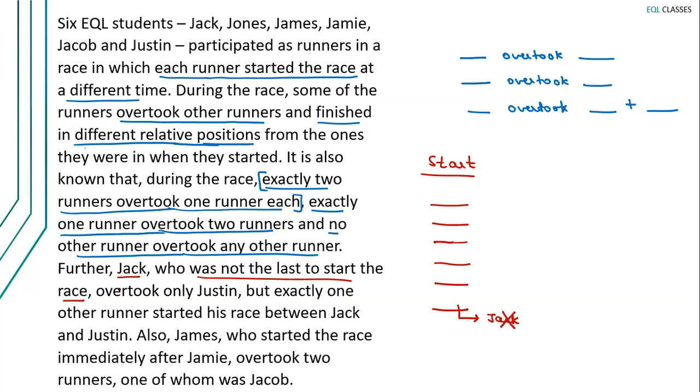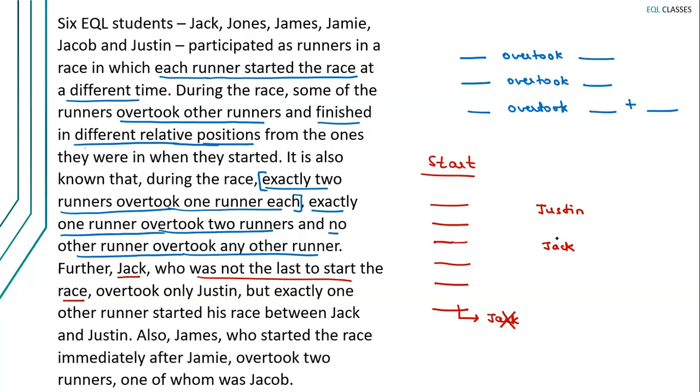It is also given that Jack overtook only Justin, which certainly means that Justin must have started the race earlier than Jack, because then only Jack can overtake Justin.